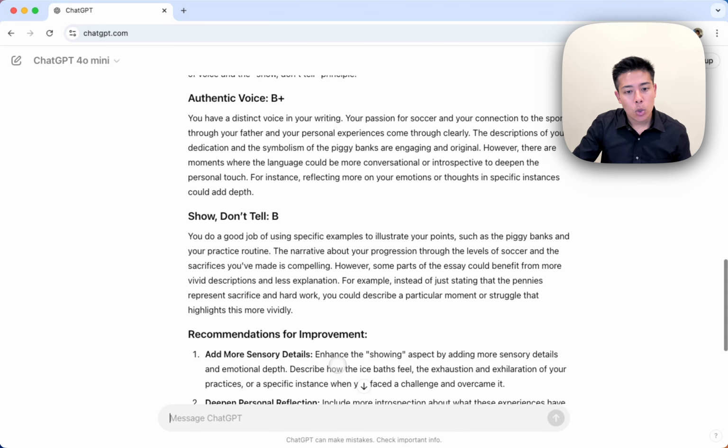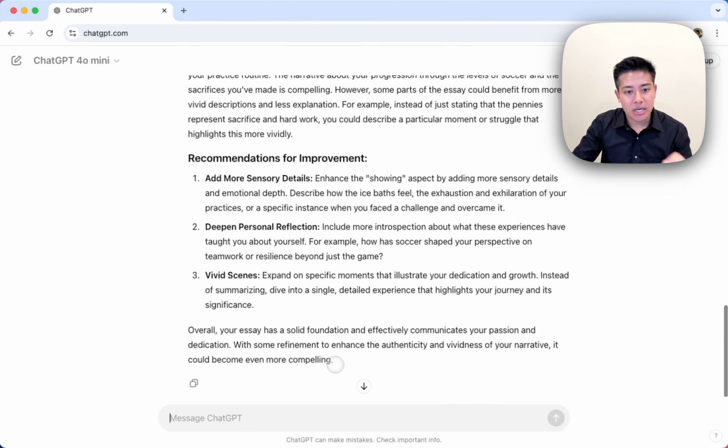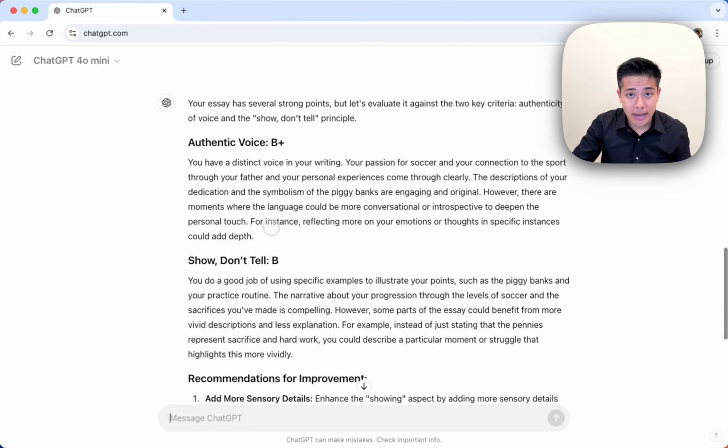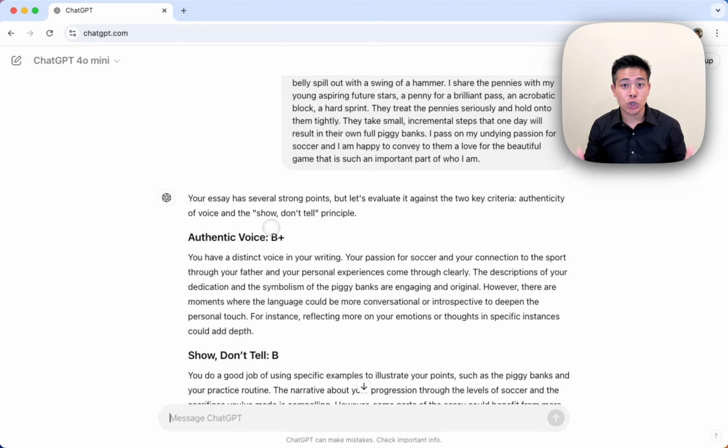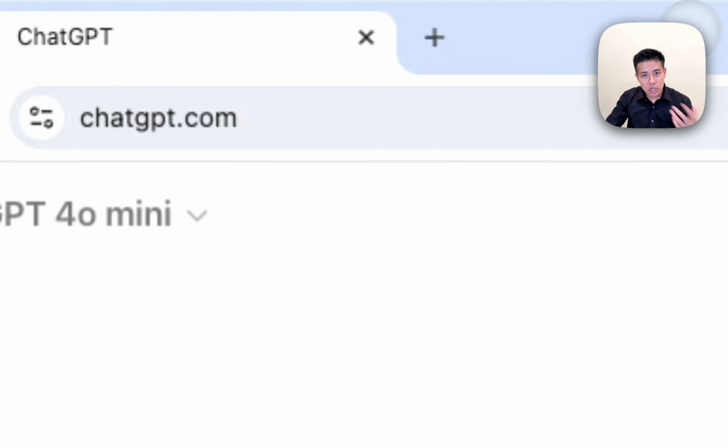But nonetheless, we aren't really going to know if the recommendations for improvement and the types of feedback that ChatGPT is giving is actually good. We don't know how much it was able to isolate itself to just focus on authentic voice and showing, not telling, compared to how much of the original type of training that ChatGPT got that is present in this feedback. And so you can use this to effectively adapt your essay, but again, some of it will be good, but also some of it will be misleading, and it will be hard to tell which is which. So let's take a look at an alternative.